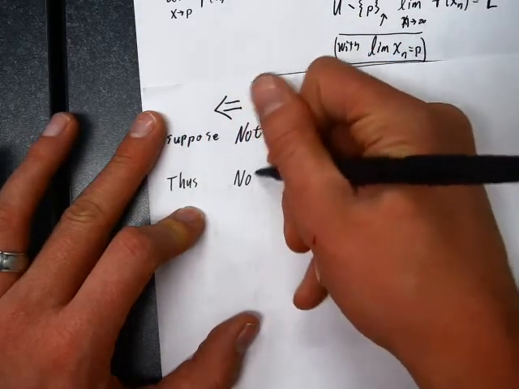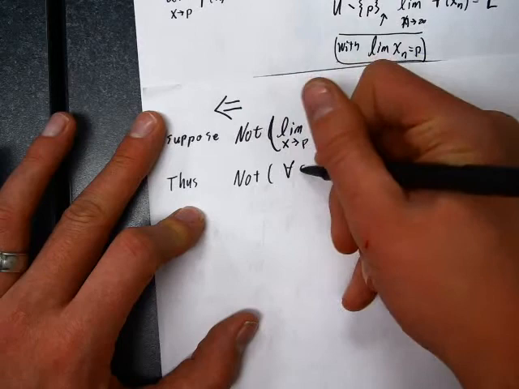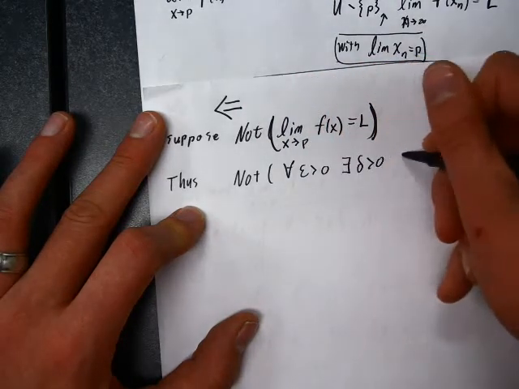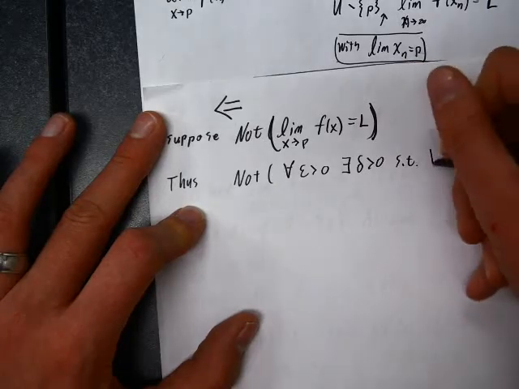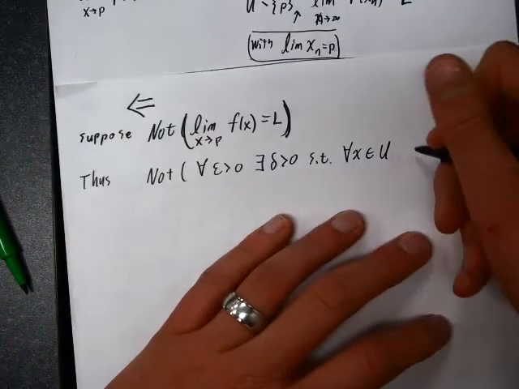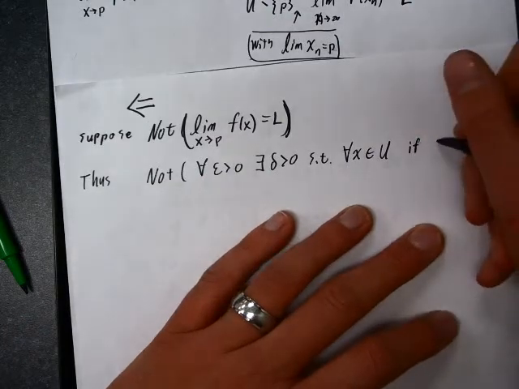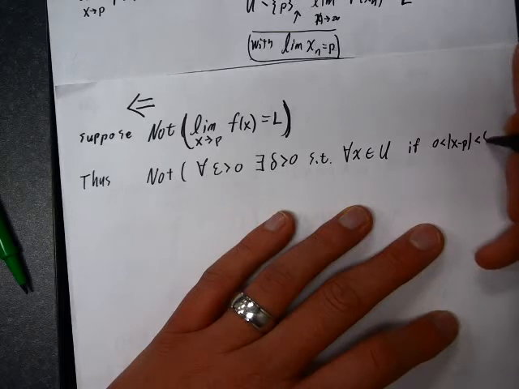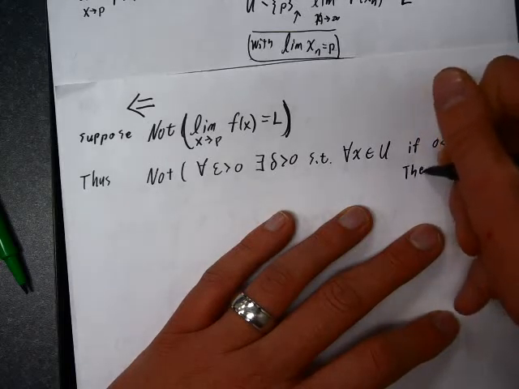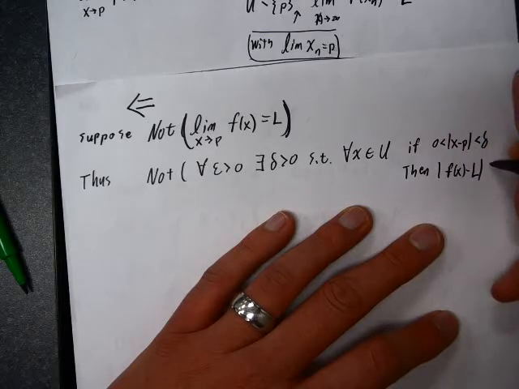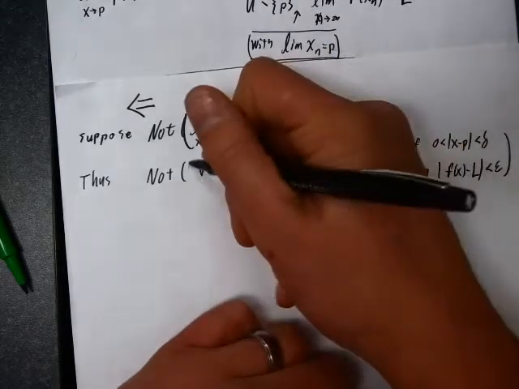So thus, what do we get? We get not: for every epsilon bigger than 0, there exists a delta bigger than 0, such that for every x in U, if 0 is less than the absolute value of x minus p is less than delta, then the absolute value of f of x minus L is less than epsilon. And let's negate that.